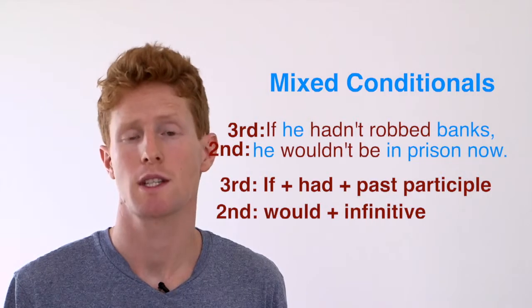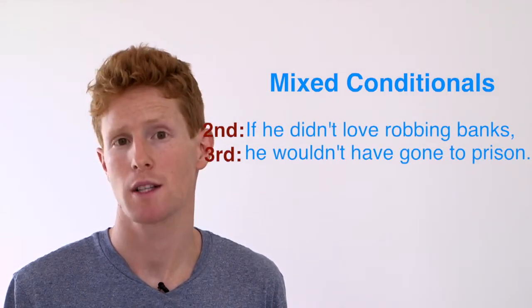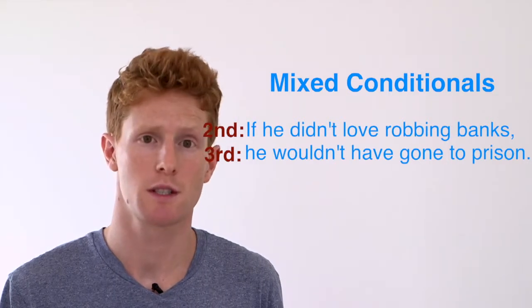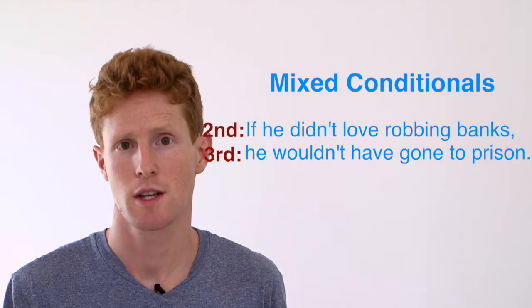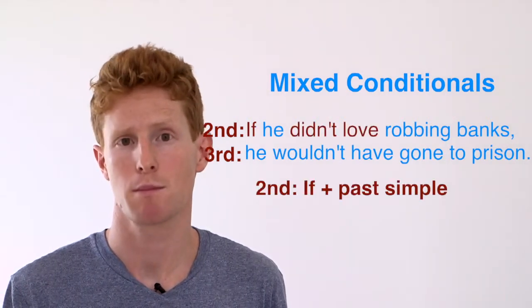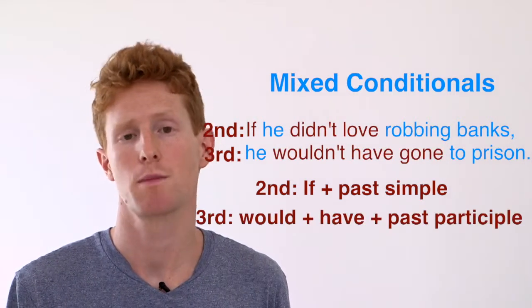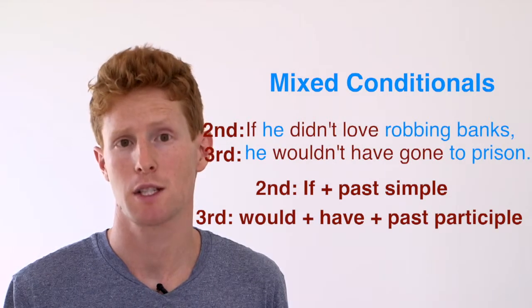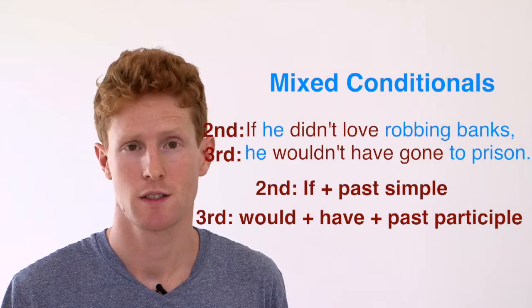Similarly, if we mix the second and the third conditional, if he didn't love robbing banks, he wouldn't have gone to prison. We have the first clause from the second conditional. If he didn't love robbing banks, we use if plus the past simple. He wouldn't have gone to prison. We have would plus have plus the past participle. So that covers the form of all of the conditionals.